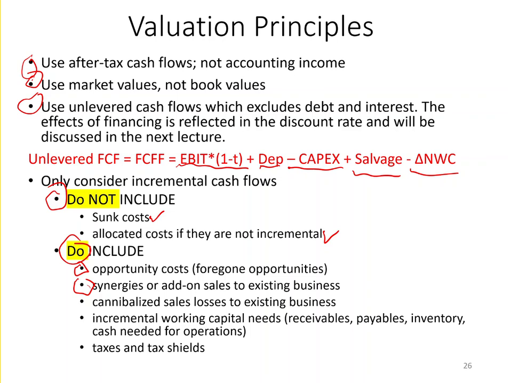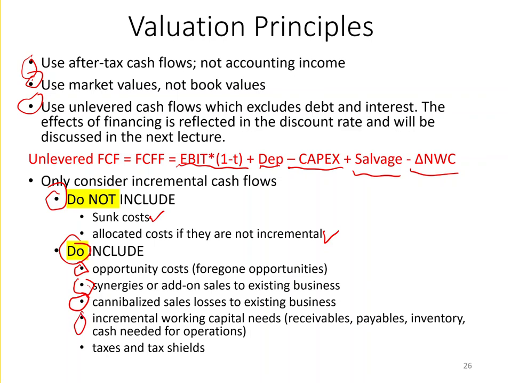If you're going to launch this project, or a new product, and it's going to create sales for an existing product line, you want to include that. The opposite side of that is you want to also include any cannibalized sales losses. If you're going to launch a new product and it's going to steal sales from an existing product line, you want to make sure you subtract those lost sales.